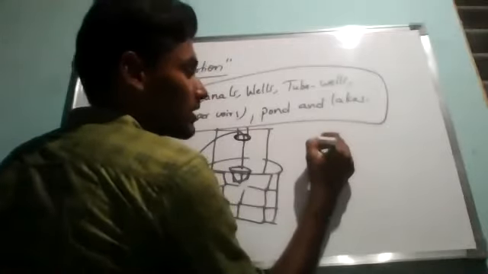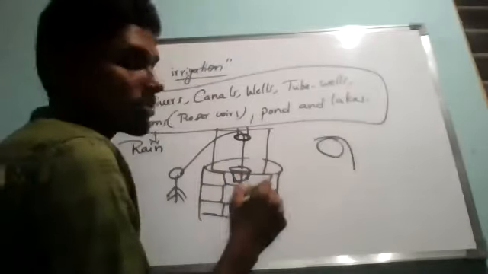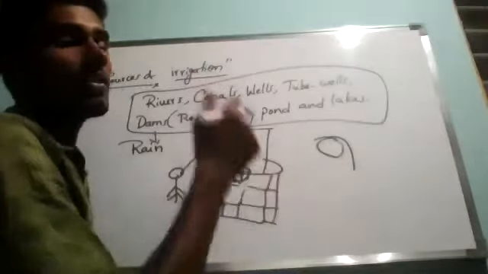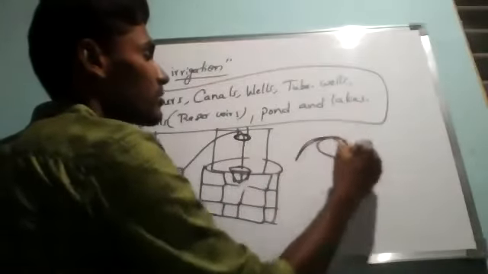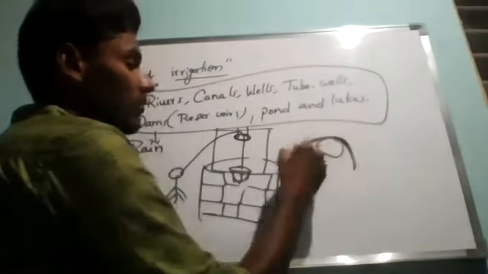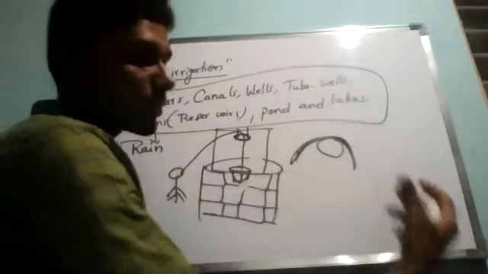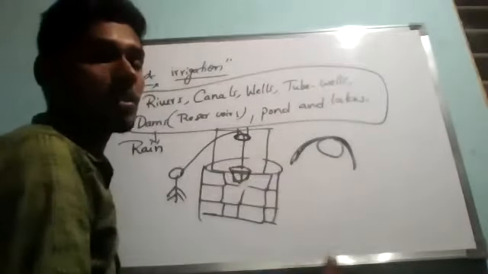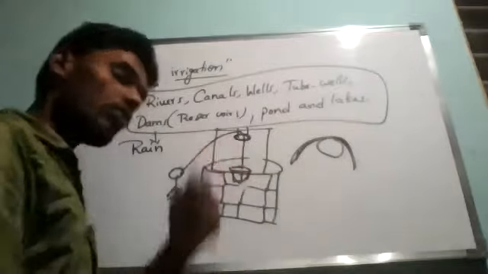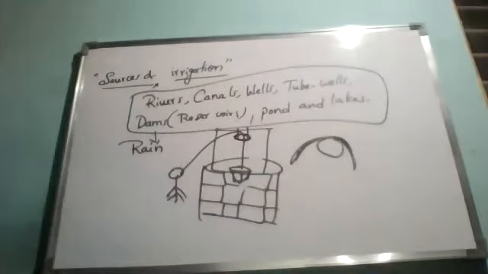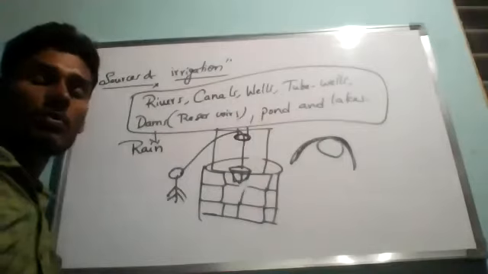Understand? The rope will be passing over it, so we can easily lift the bucket. That is why we are using this pulley system. If we leave the thread, the rope will go inside and pick up the water from the well. And again, if you pull, what is going to happen? Along with the bucket, we can lift water from the well.